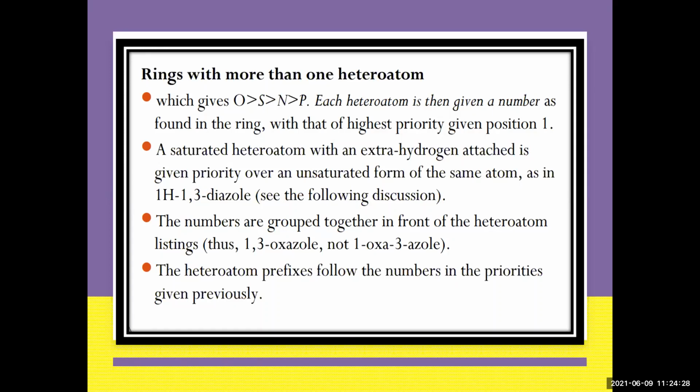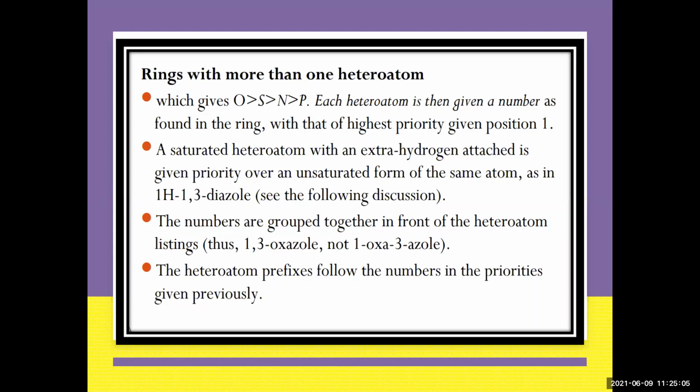The numbers are grouped together in front of the heteroatom listing. So the numbers are put before. So 1,3-oxazole means what? It is not 1-oxa-3-azole. It is always given together. The groups are oxa and aza, so it contains a vowel in between. A is the common vowel, so it will become oxazole. This is how you name the compound. We will always write it as a combined form of the two.